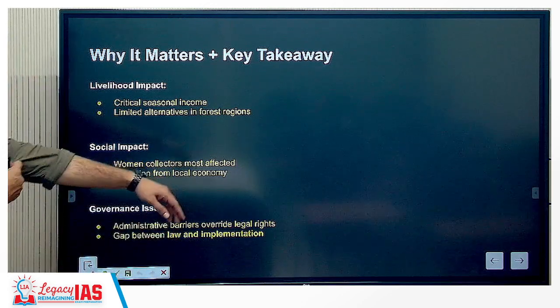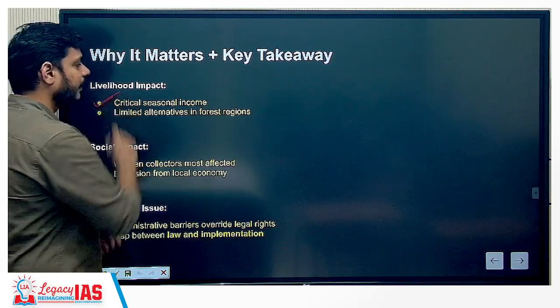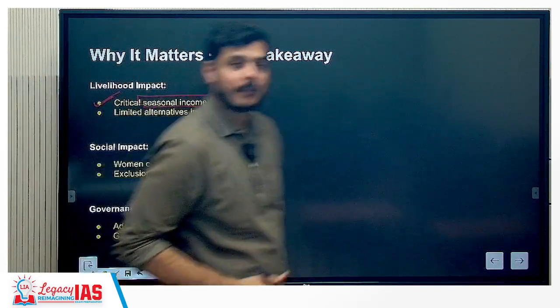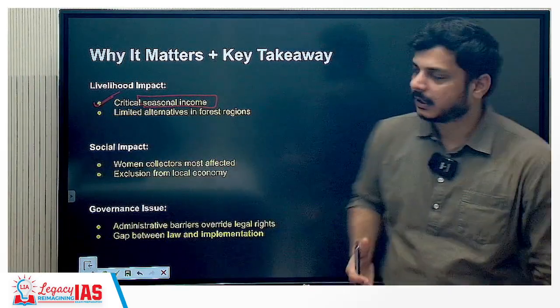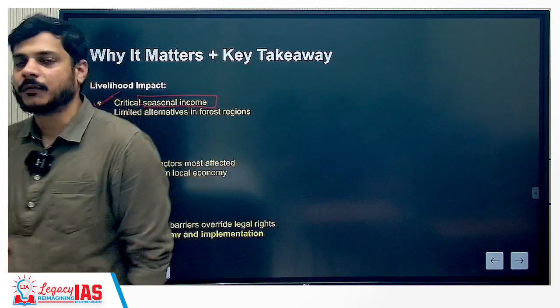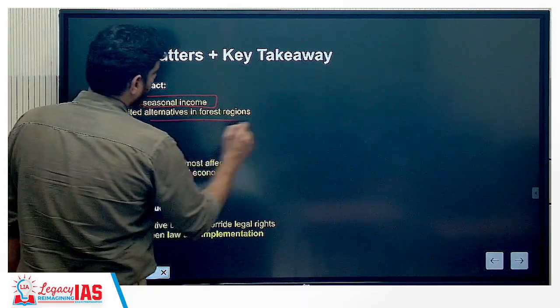So here you have, first, the livelihood impact, because you will see that it is a critical seasonal income for a lot of the tribal communities who are living in these conditions. That means they are heavily dependent upon this as a source of their income. Second, there are limited alternatives in the forest regions.